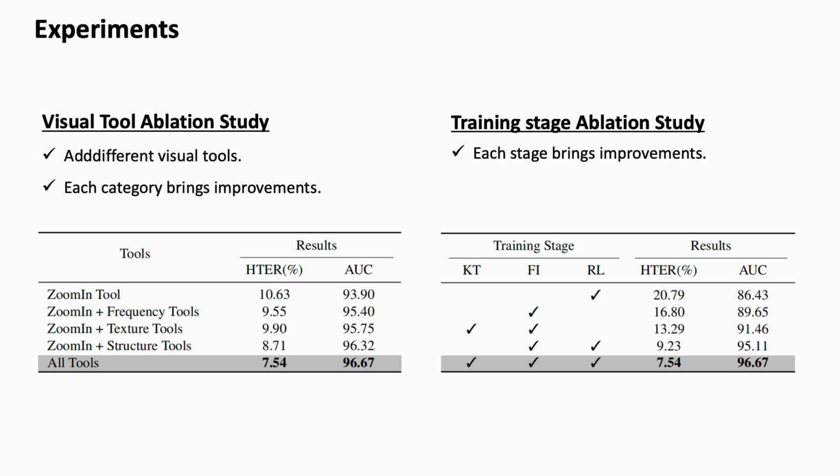Second, we analyze the training stages. The results show that each stage is important. FAS knowledge transfer provides domain knowledge. Format injection teaches the model how to use tools, and DTG-RPO further improves autonomous tool selection and reasoning. Together, these results validate both the Tool-FAS 16K dataset and our tool-aware training strategy.